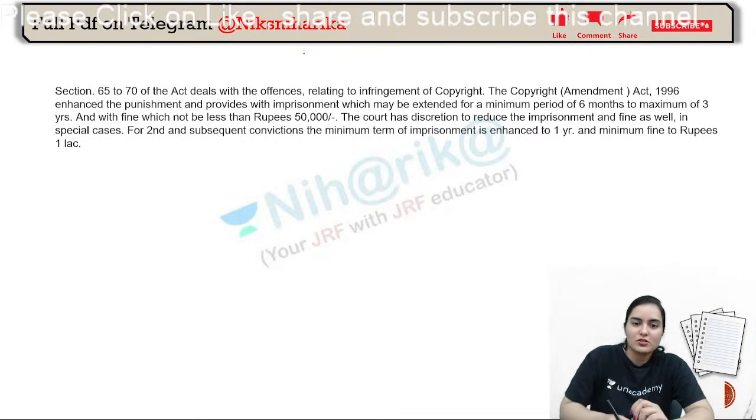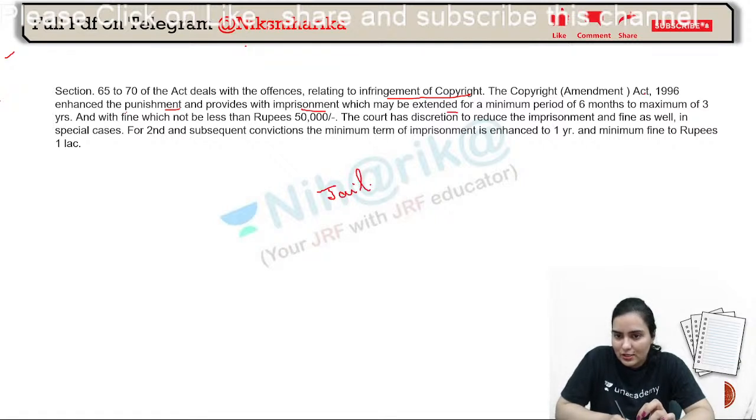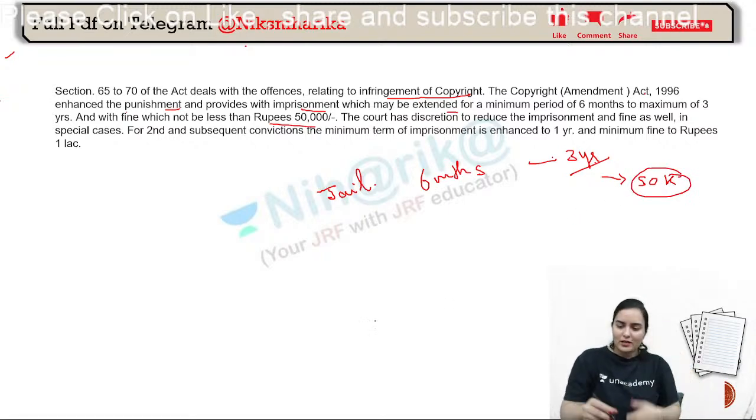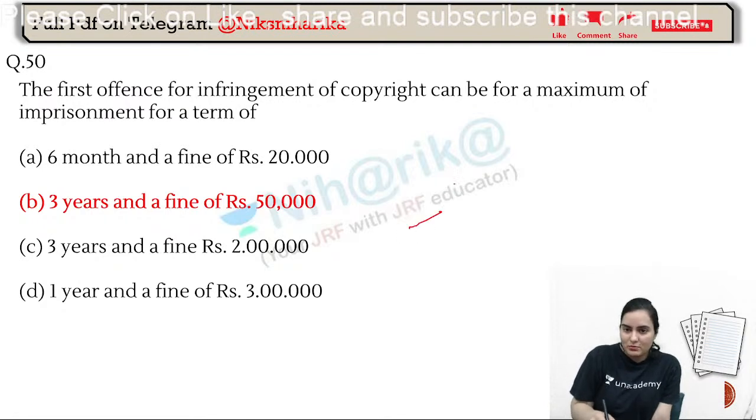How come? Sections 65 to 70 of the Act deal with the offenses relating to infringement of the copyright. The Copyright Amendment Act then enhanced the punishment and provides imprisonment which may be extended, that is jail for a minimum period of 6 months to maximum 3 years, with a fine which will not be less than 50,000 rupees. Fine, because see, why not 2 lakh? It is asking maximum imprisonment. So for this we got to know, yes, maximum maybe 3.